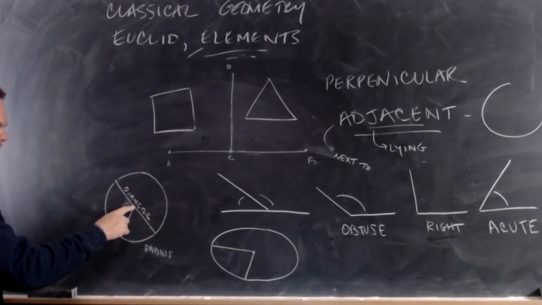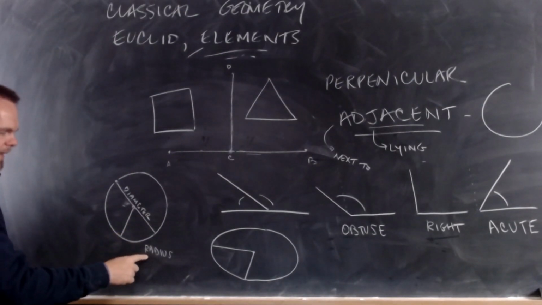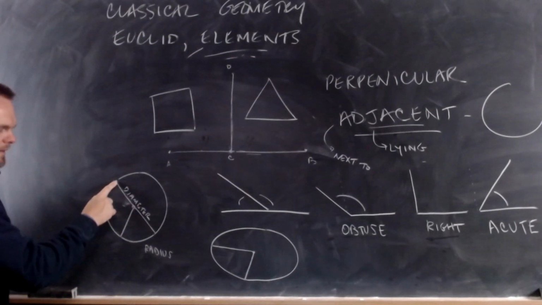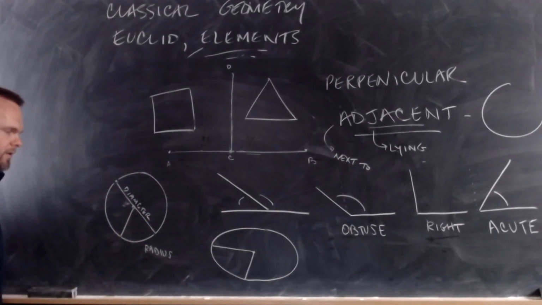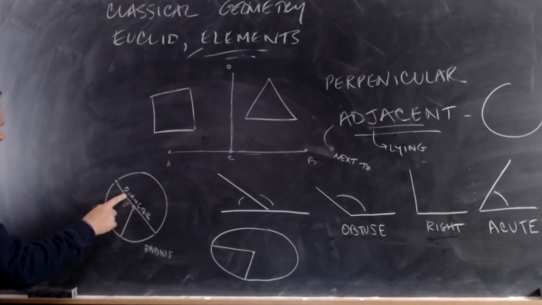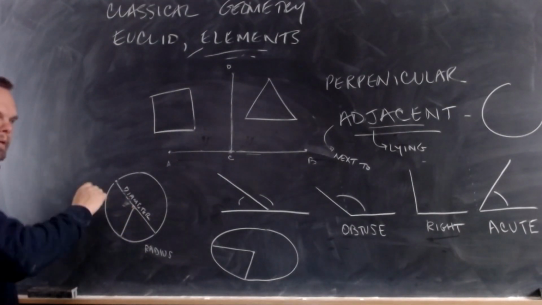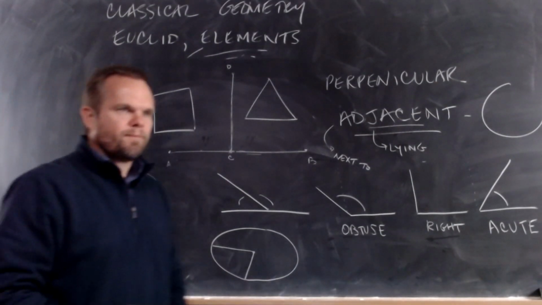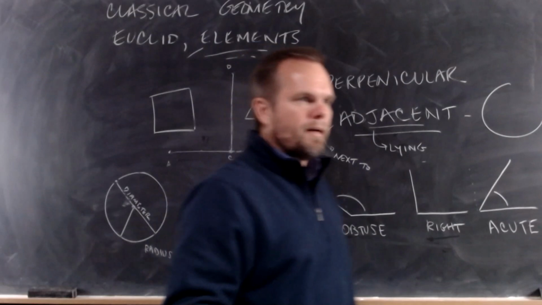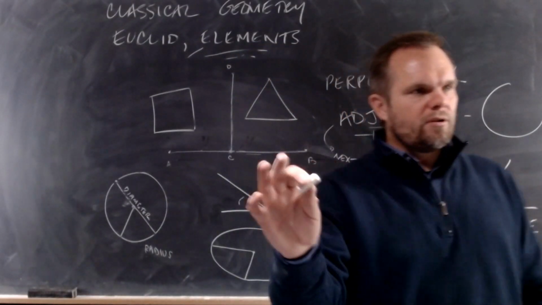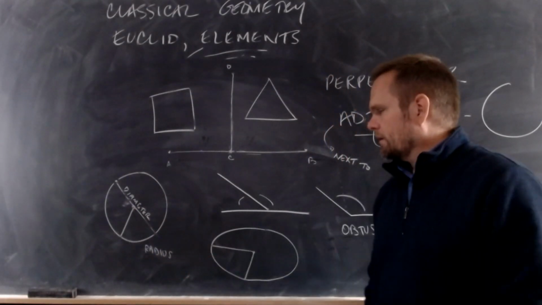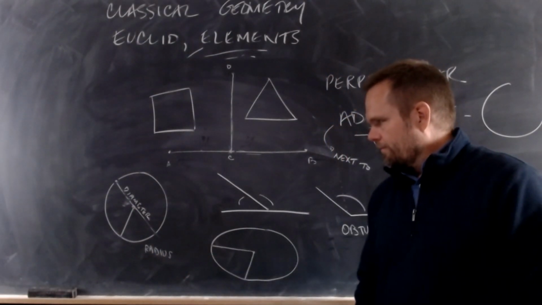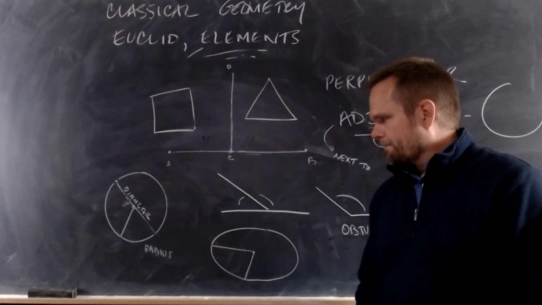So a line from the center to the circumference is a radius. A line from one side of the circle through the center to the other side is called a diameter. This word diameter: dia means through or across, and meter means measure. So diameter means measure across. The measure across a circle is the diameter. Okay?